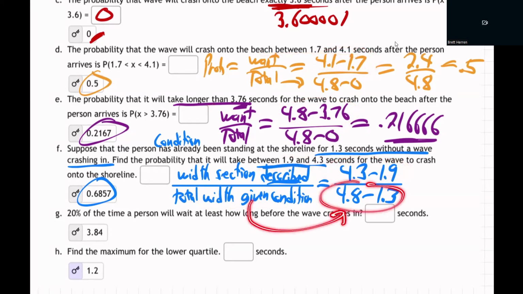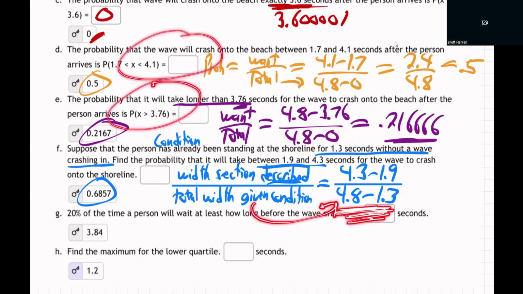So the bottom is no longer 4.8 minus 0 like it was in the last two. Why? Well, because we've already been there 1.3 and the wave hasn't come. That's the conditional given information. It didn't come in the first 1.3. So we know it's going to come somewhere between 1.3 and 4.8. That's what's different. Whereas back on this one and this one, it could have come anywhere between 0 and 4.8. We didn't have any prior information.